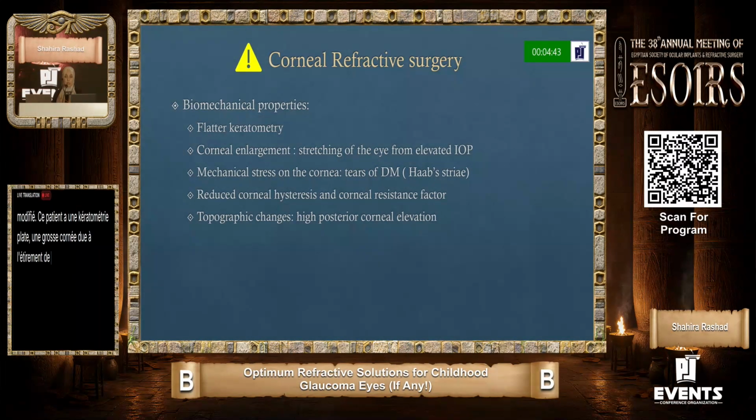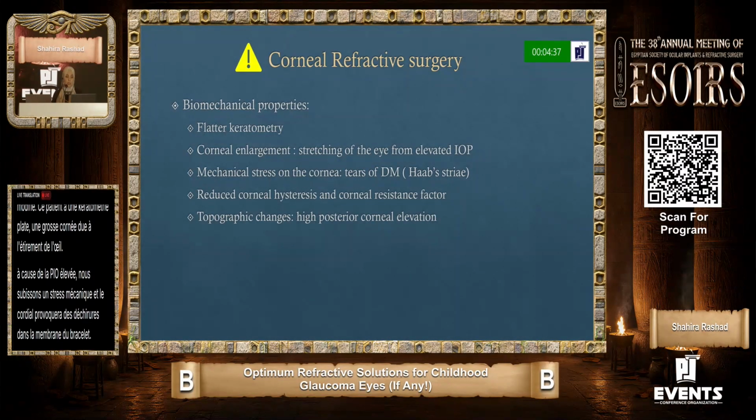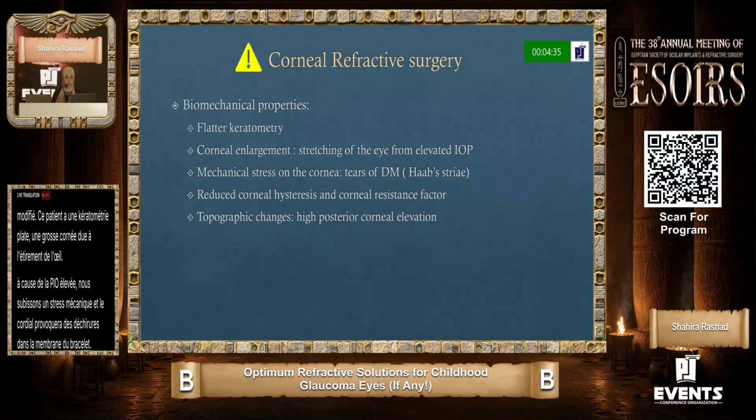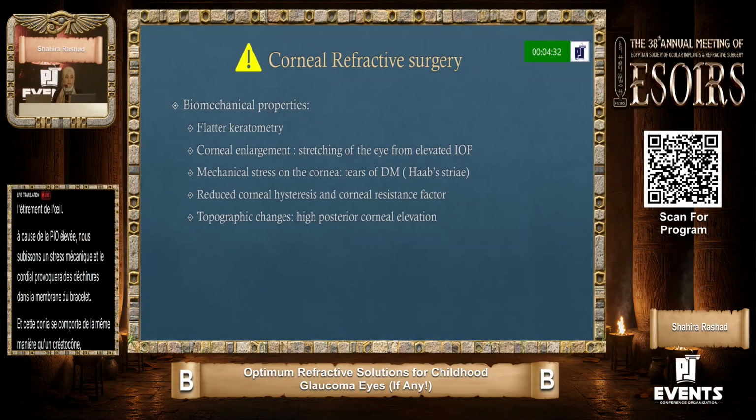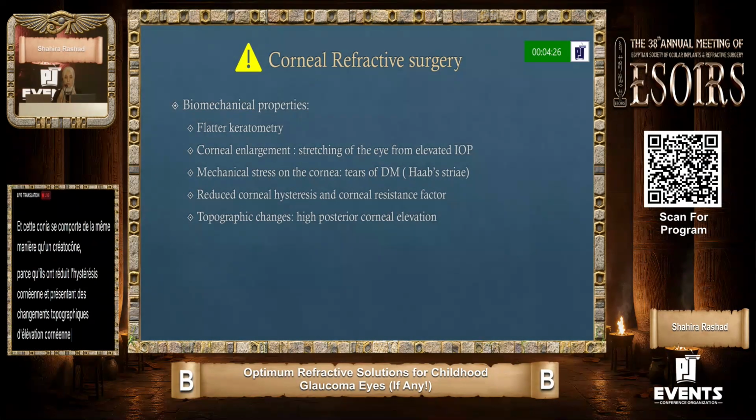Mechanical stress on the cornea will cause tears in the Descemet membrane. And this cornea behaves in a similar way to keratoconus because they have reduced corneal hysteresis and they have topographical changes of high posterior corneal elevation. So any corneal surgery in these patients will be unpredictable and can result in many complications.